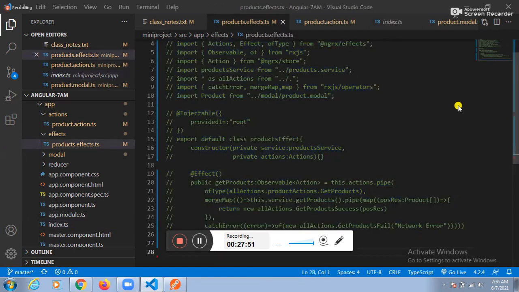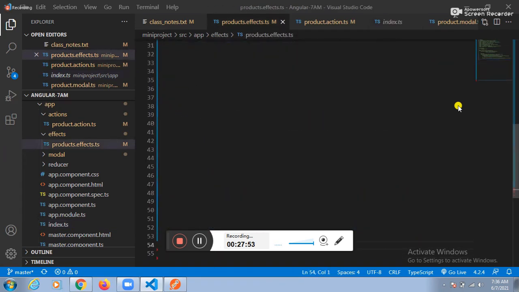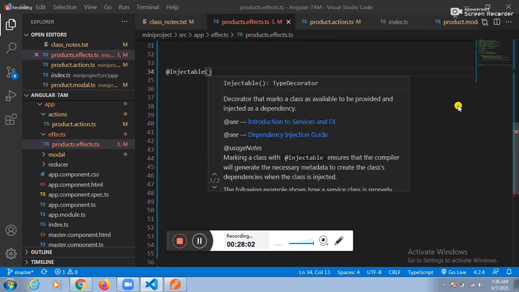How to prepare the FX with the help of what? Injectable. Guys, this is the repeated session. This is the second time I'm explaining it because it is the toughest topic.